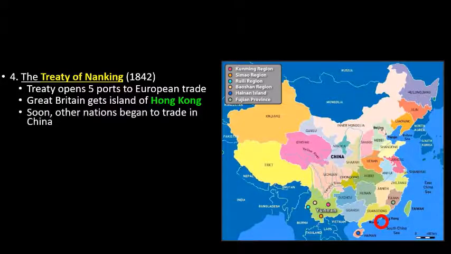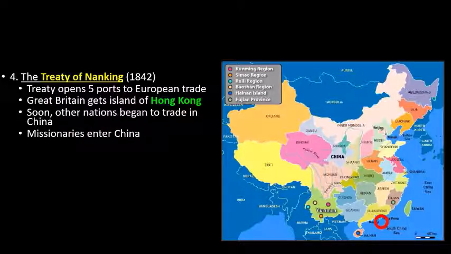All right, now, soon, as you can imagine, 5 ports are open to European trade. Here come the French. Here come the Russians. Here come the Japanese. Here come the Germans. Here come everybody. Here come the white people. Well, Japanese are Asian. That's not exactly Caucasian. But anyway. All right, so here come the missionaries, guys.